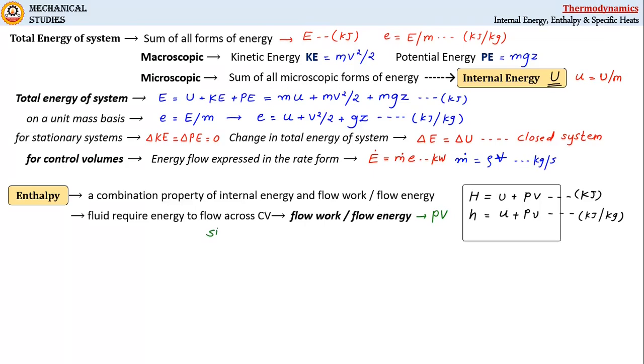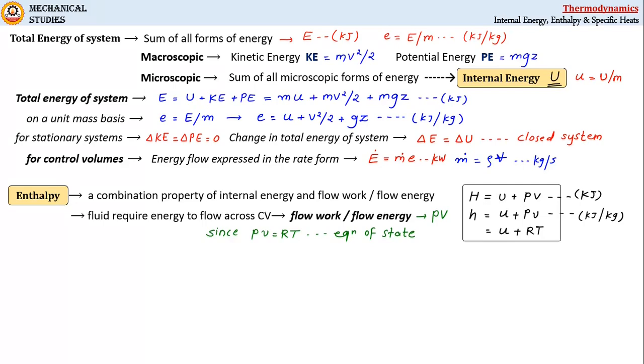Since the product PV is equal to RT, which is the equation of state, we can write the expression for specific enthalpy as small h is equal to u plus RT. So this is again an expression we can use for specific enthalpy.